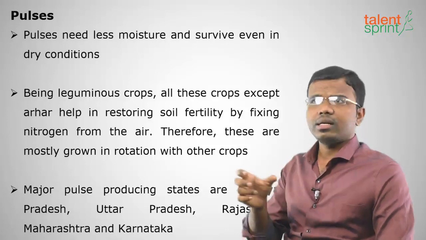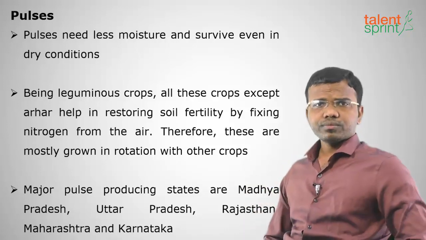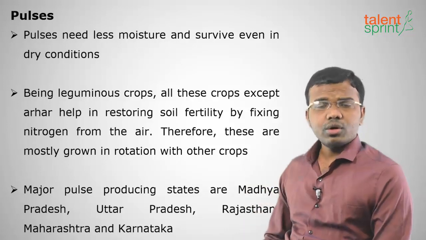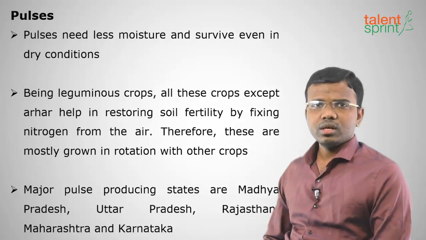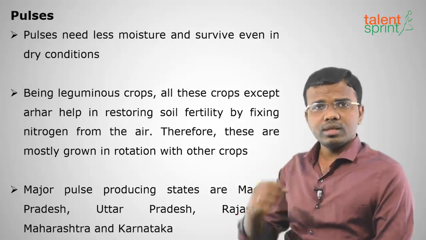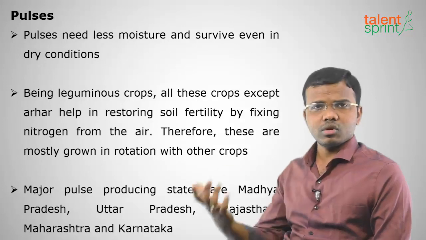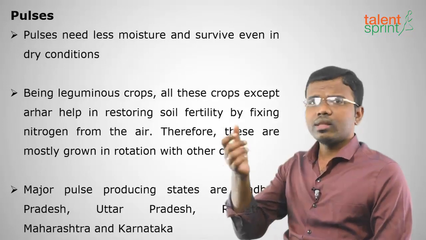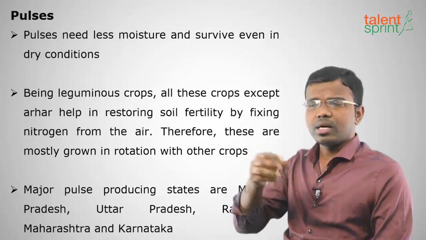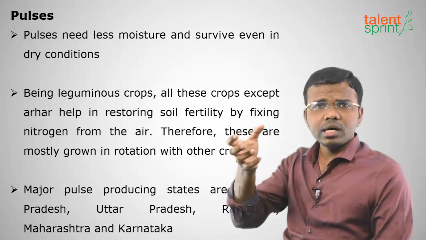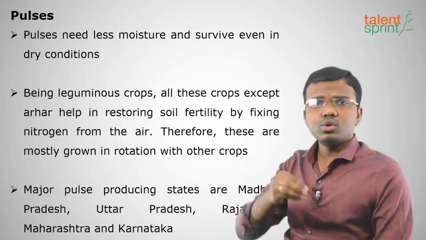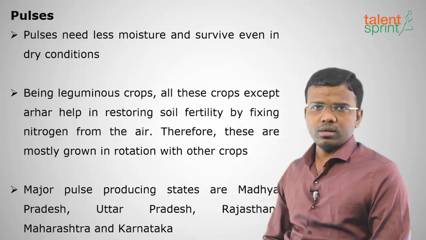So there are some bacteria like rhizobium, nitrogen fixing bacteria, which grow on the roots of the pulse crops. When they grow on the roots, they convert the atmospheric nitrogen into nitrogen usable by the soil.